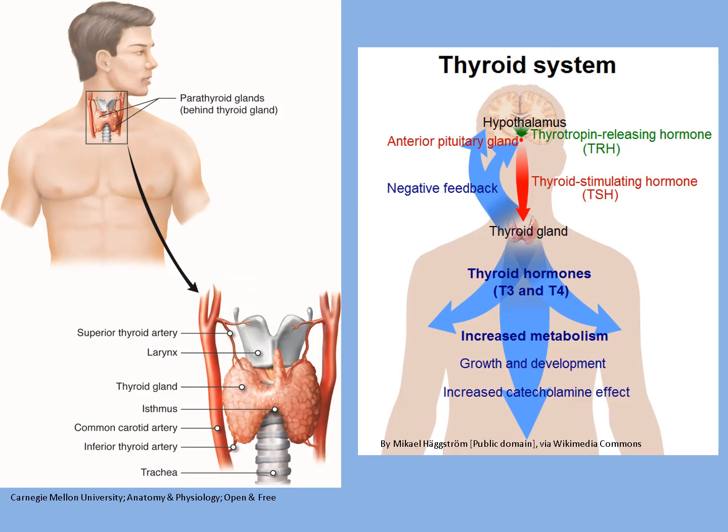The thyroid gland is located in the neck, below the larynx and lateral to the trachea. It controls how quickly the body uses energy and helps maintain metabolic homeostasis. It produces thyroid hormones, T3 and T4, along with calcitonin, which assists with the calcium and phosphate balance.